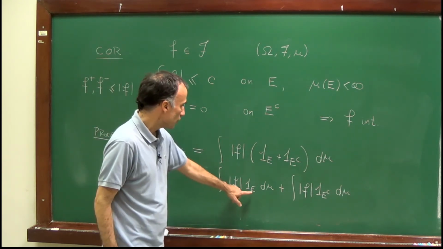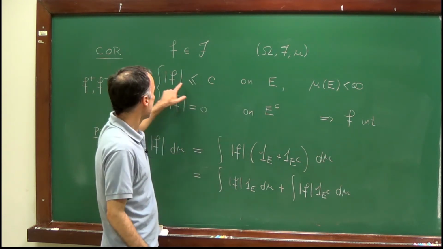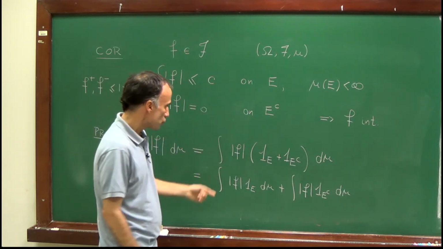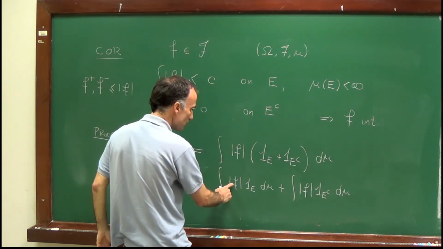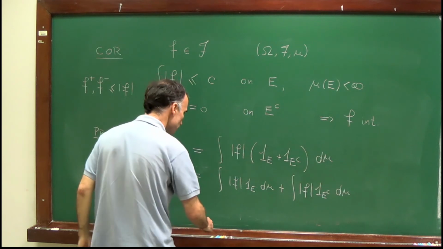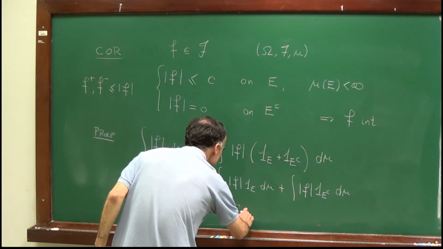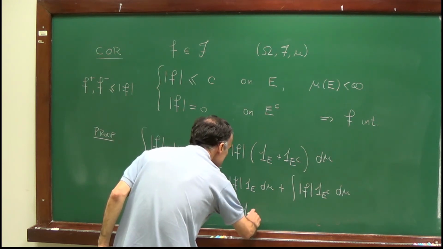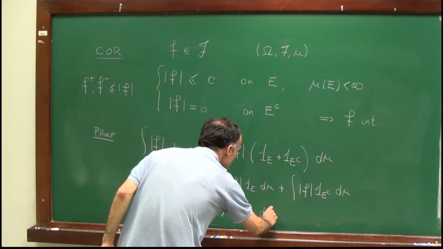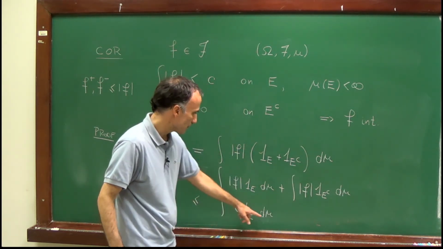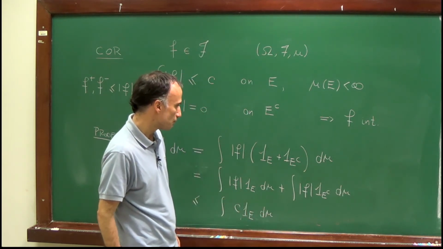Now, on the set E, f is bounded by C. So this function here is bounded by C times the indicator of E. So by monotonicity, this is bounded by the integral of C times the indicator of E with respect to mu.